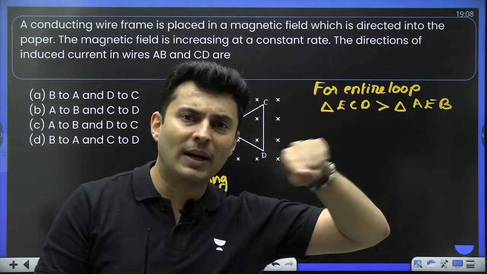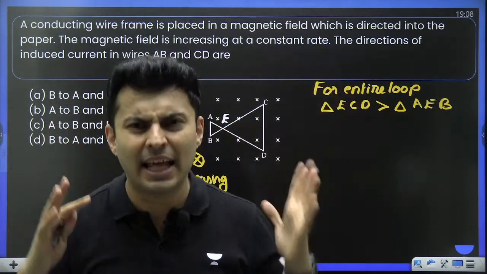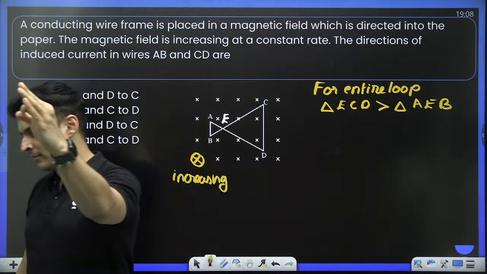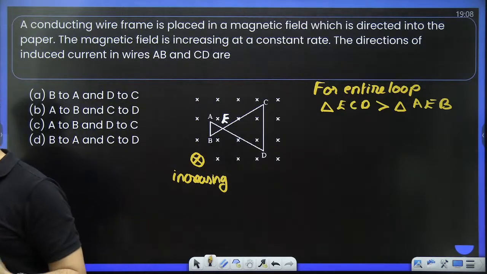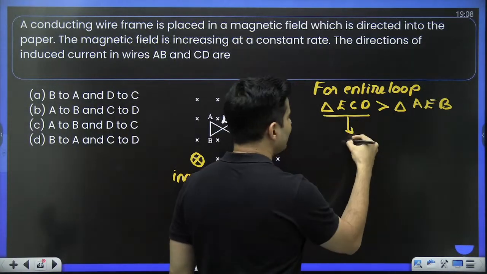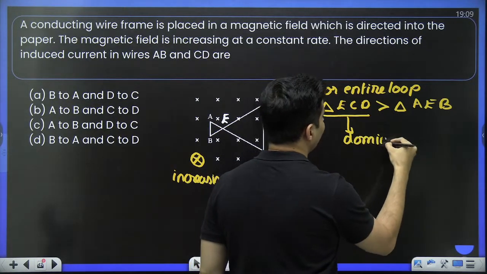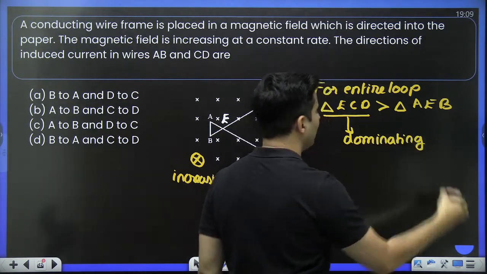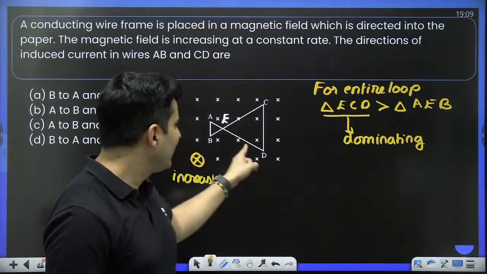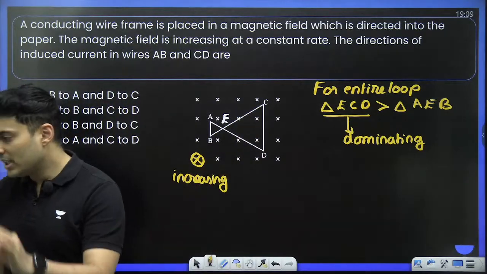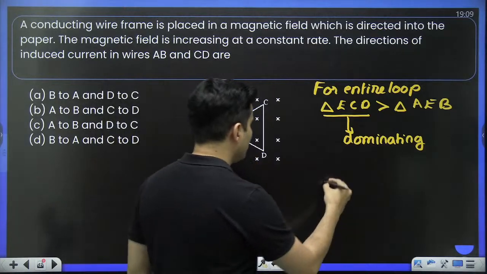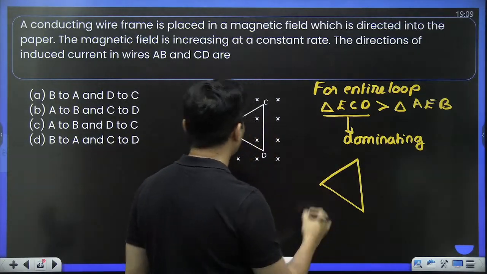Let's say this triangle gives one direction and this smaller triangle gives some other direction, just as an example. Whose effect will be more, the bigger one or the smaller one? Obviously the bigger one: more area, more flux, more EMF. So this is the more dominating one. So everything you will find direction-wise with respect to the bigger triangle, understood?